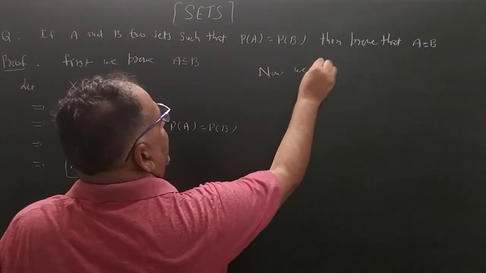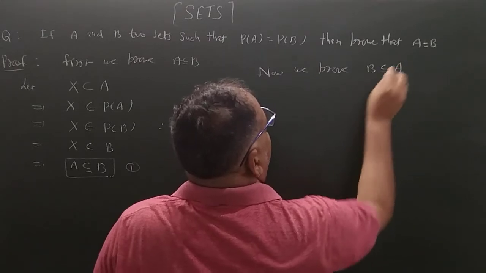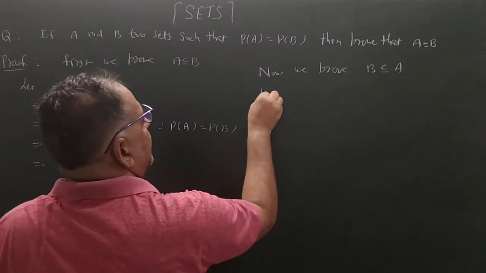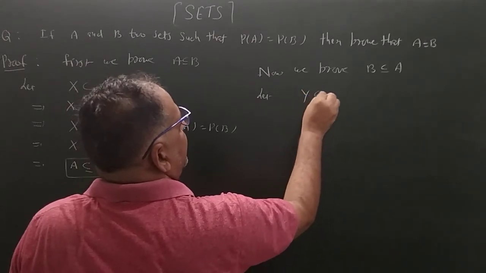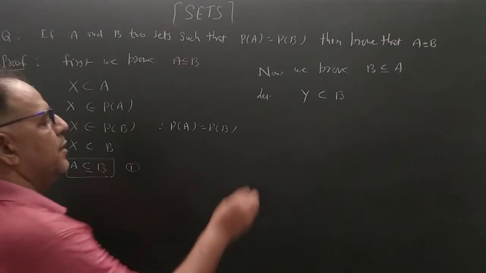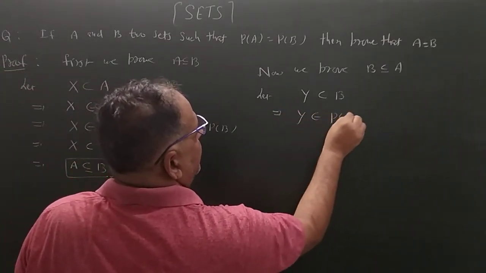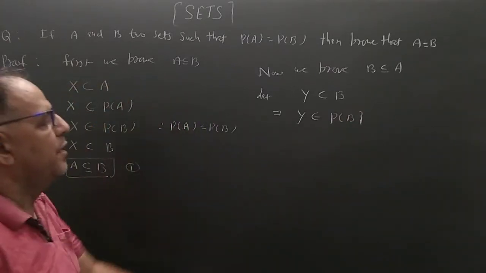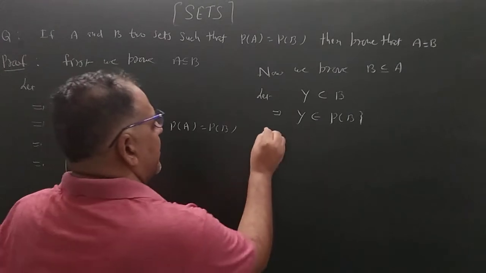Now we prove B is the subset of A. Let Y be a subset of B. This implies that Y belongs to PB. If Y is the subset of B, then Y belongs to PB.